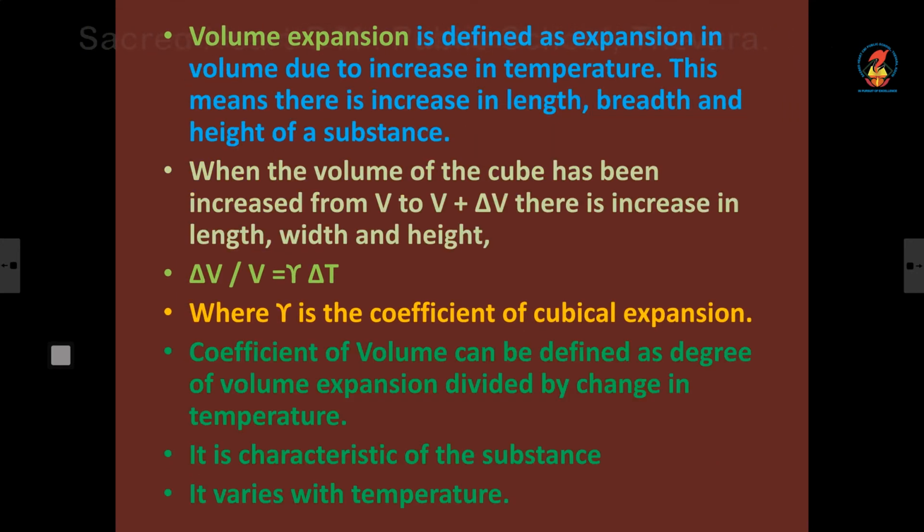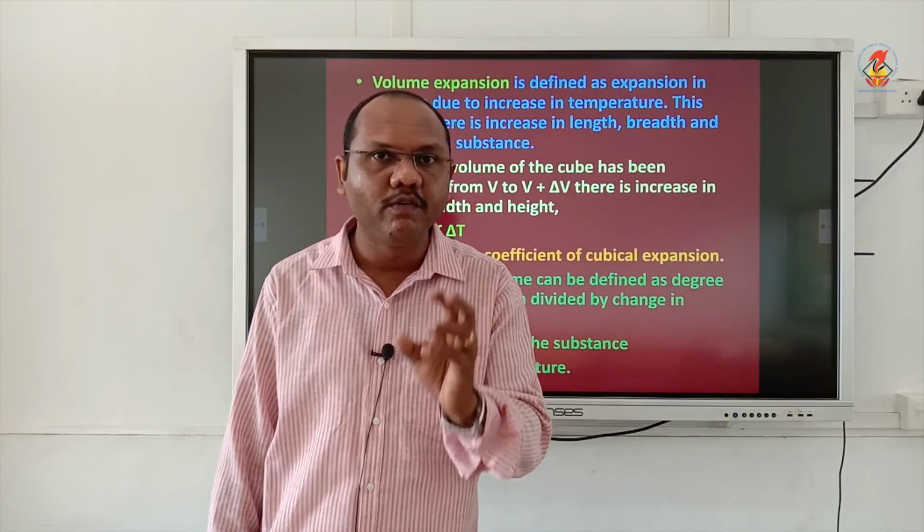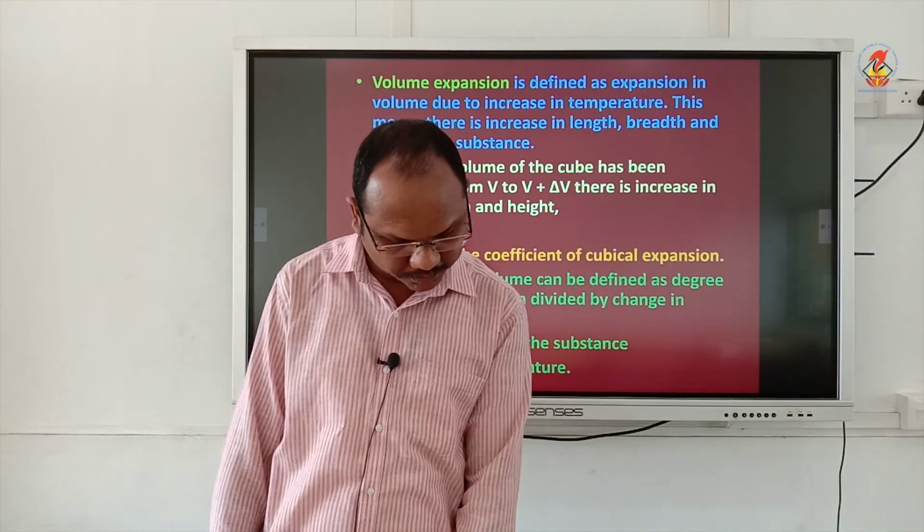Now the third thing is cubical expansion or volume expansion. It is the change in volume of the body with the rise in temperature.